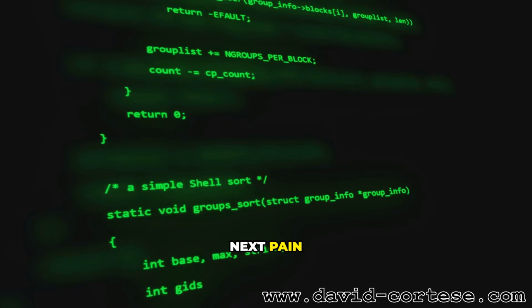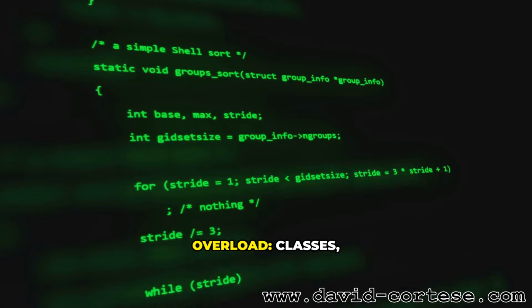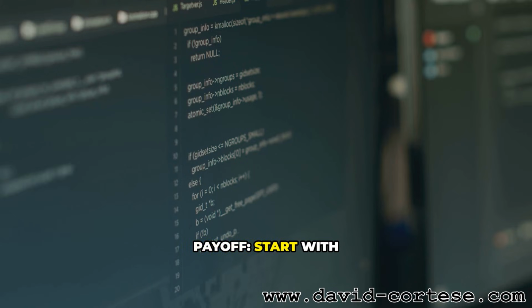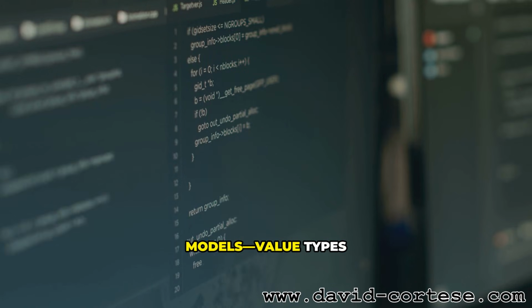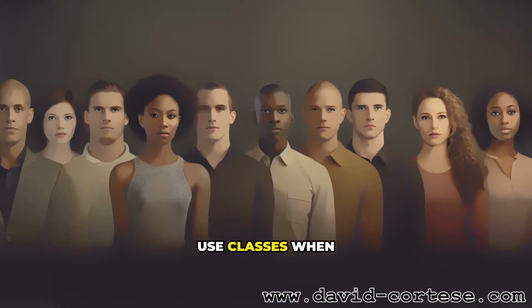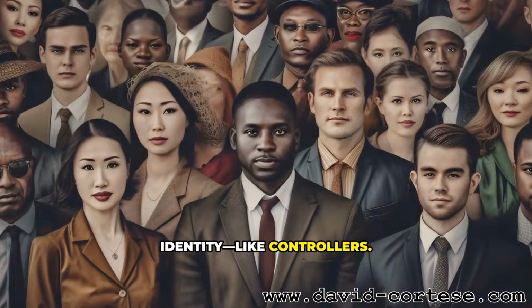Next, pain point. Structure overload. Classes, structs, enums, protocols. Payoff. Start with structs for data models. Value types are safer by default. They copy by value. Use classes when you need shared identity, like controllers.